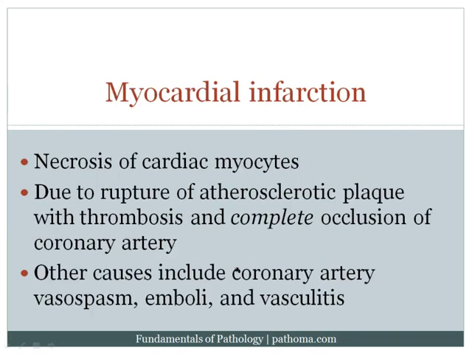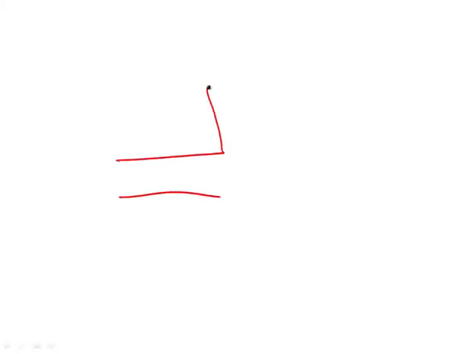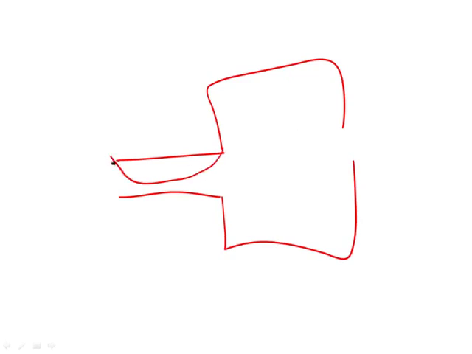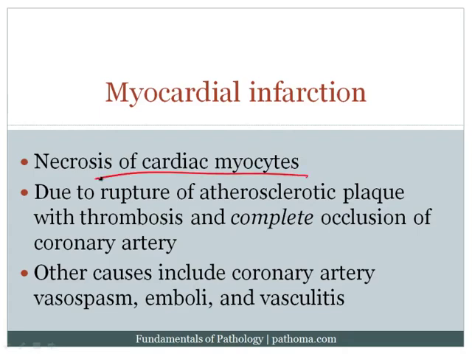The next of the ischemic heart disease syndromes is myocardial infarction. This is when you get necrosis of the cardiac myocytes, so you get irreversible injury and cell death. The classic way by which this occurs is rupture of an atherosclerotic plaque with complete occlusion of the coronary artery. So the idea here is that this is the coronary artery going into the heart. You've got atherosclerosis, you get rupture at the neck. Now you get a complete thrombus, and this complete thrombus blocks off the blood supply, resulting in a lack of flow into the myocardium, which will then result in death of the myocardium after 20 minutes of lack of flow. And so then you'd get necrosis of the cardiac myocytes.